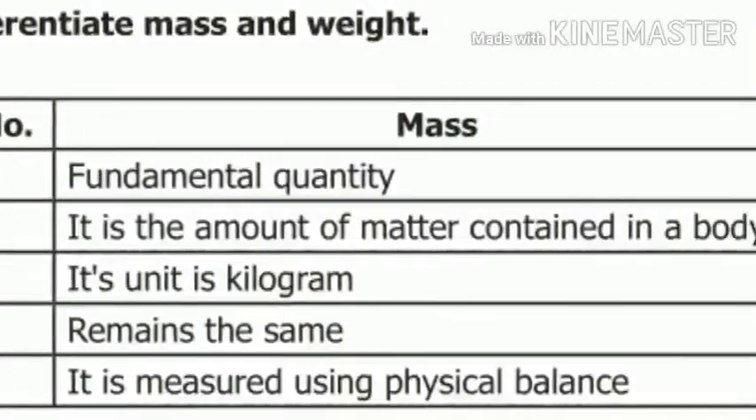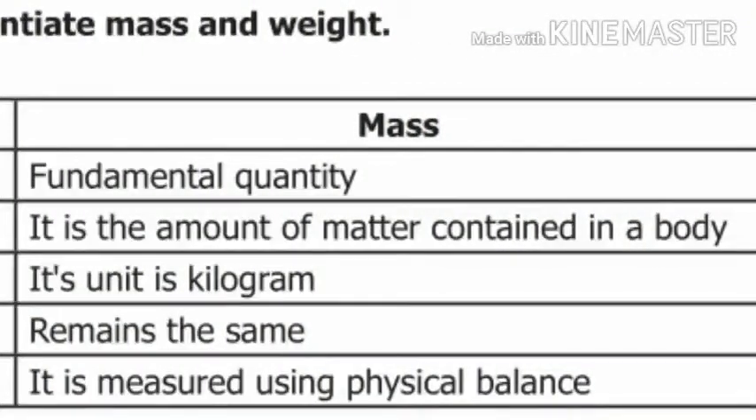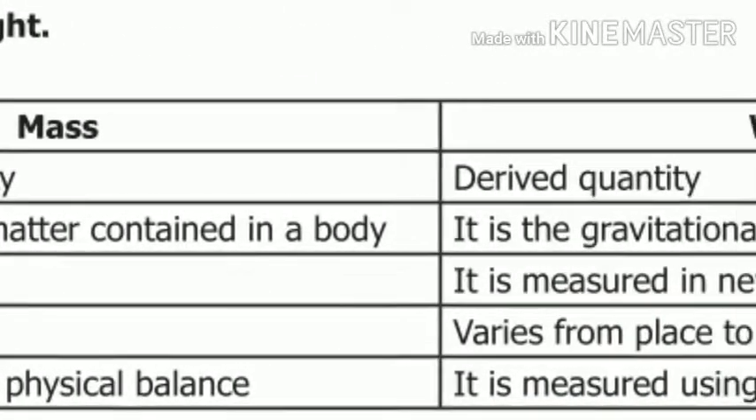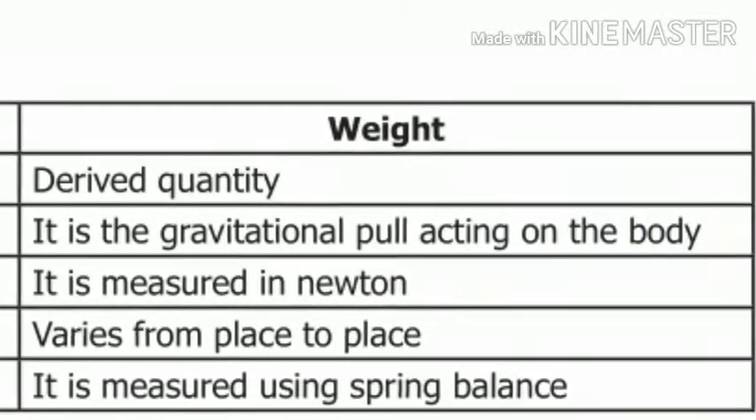The difference between mass and weight is given. Mass is a fundamental quantity, its unit is kilogram. Weight is a derived quantity, its unit is Newton. It varies from place to place.